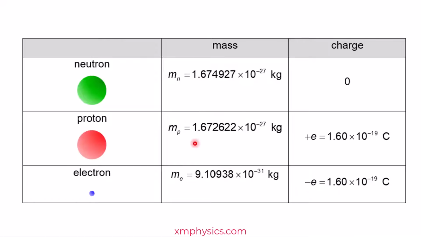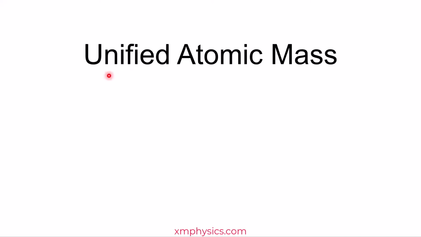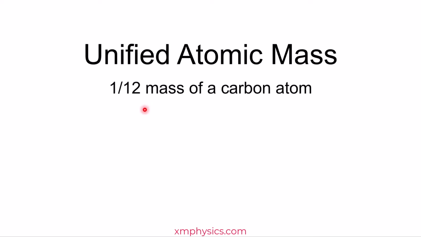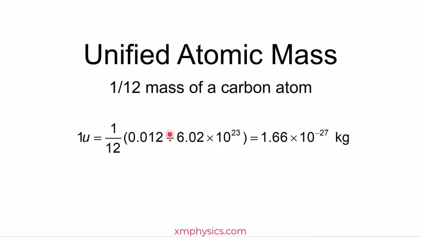Here the masses are listed in kilograms, but sometimes they are listed in another mass unit called the unified atomic mass, which is defined to be 1/12 the mass of a carbon atom. So 1 mole of carbon atoms weigh 12 grams, right? So if you take 12 grams, divide it by the Avogadro's constant, then take 1/12 of it, you get 1.66 times 10 to the power of negative 27 kilogram. And so there is 1 u, the symbol for unified atomic mass.